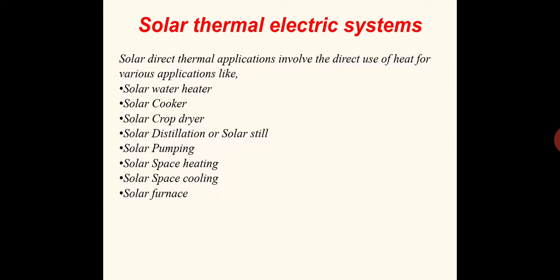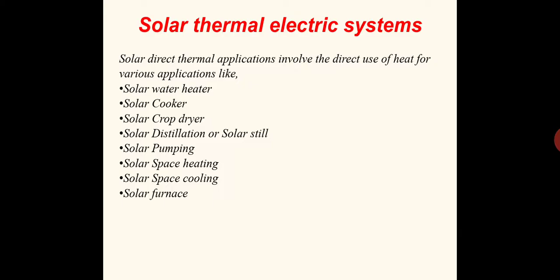Anyway, coming to the various solar thermal electric systems, or systems working on this principle, there is the solar water heater. This is an important one; you will all be familiar with it. Then comes the solar cooker, which is also familiar to you. Then comes the solar crop dryer, a solar system used for drying purposes, for example fruits and the like. For effective drying, we use a solar system, that is, the solar crop dryer. Then comes solar distillation or solar still, used for purification of water.